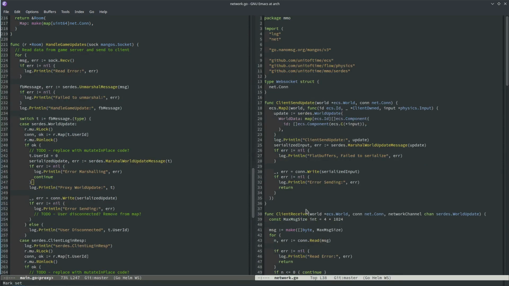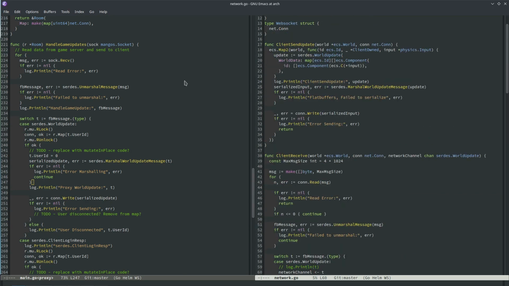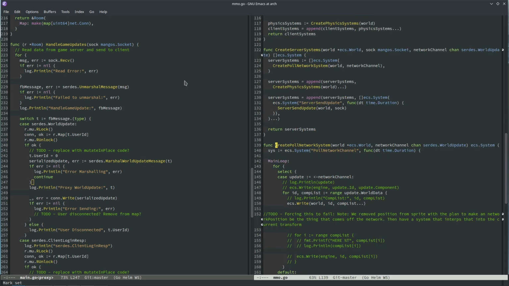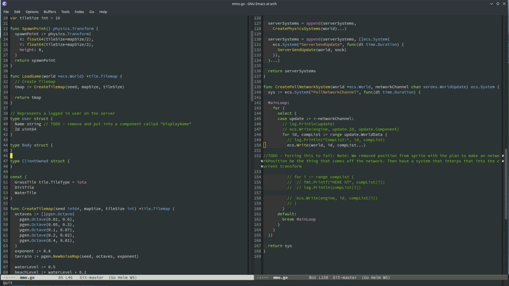Okay, client receive, which is here. So this will be the login response. Otherwise, we put it on the network channel. Where does the network channel get used? Oh, this is part of the input system. It's a system that takes the data off of this queue and puts it into the ECS. So I think the problem is that I'm sending over the transform, but I'm not sending over the body component, and for some reason that's not getting sent over. I don't know why though.